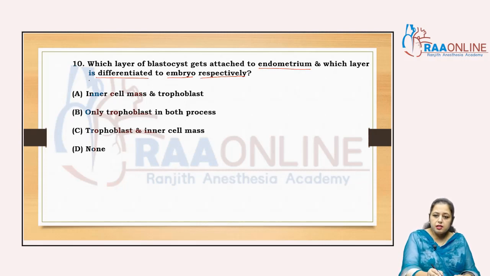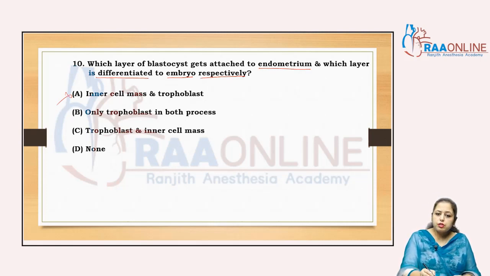The inner cell mass is not attached to the uterine endometrium, it is the trophoblast cells that attach. And the trophoblast never takes part in the formation of the embryo proper. So option A is not correct, right?